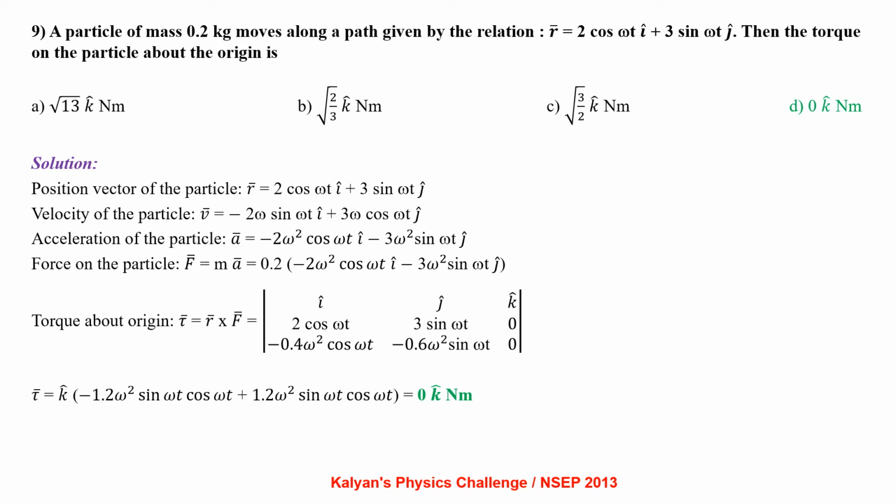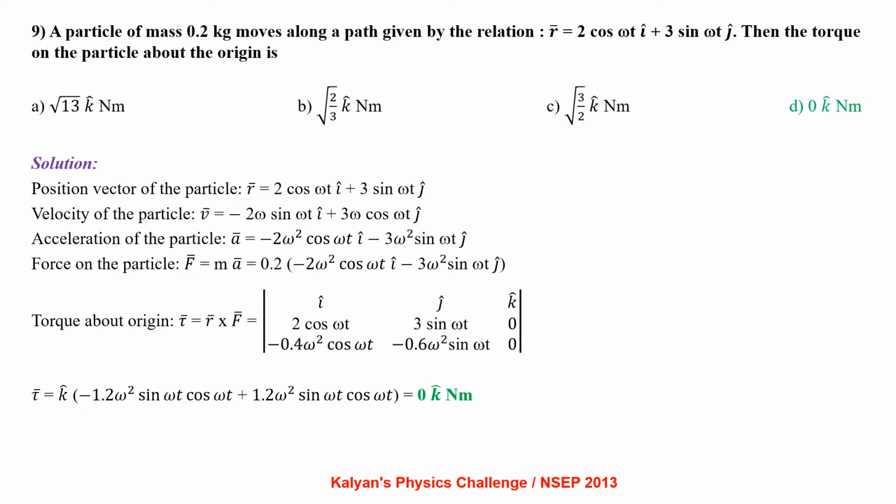Position vector of the particle r̄ = 2 cos ωt î + 3 sin ωt ĵ. Velocity of the particle v̄ = dr̄/dt, that is −2ω sin ωt î + 3ω cos ωt ĵ. Acceleration of the particle is dv̄/dt, that is −2ω² cos ωt î − 3ω² sin ωt ĵ.